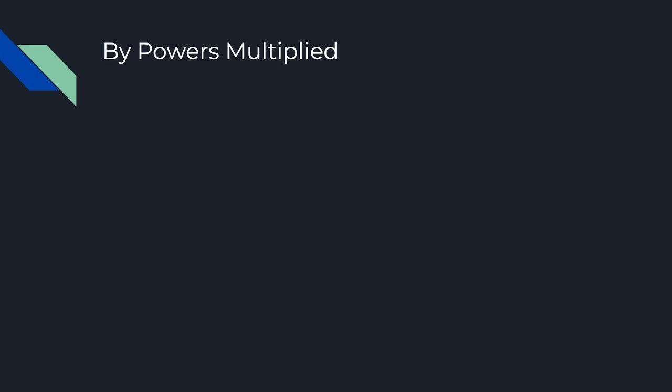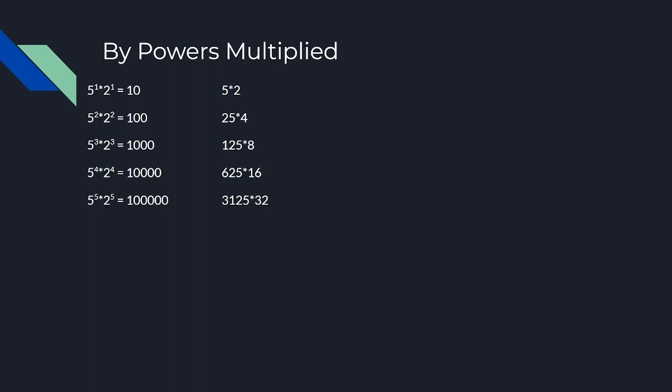And we're on. By powers multiplied, 5 to the power of 1 times 2 to the power of 1 equals 10. 5 to the power of 2 times 2 to the power of 2 equals 100. 5 to the power of 3 times 2 to the power of 3 equals 1,000. 5 to the power of 4 times 2 to the power of 4 equals 10,000. 5 to the power of 5 times 2 to the power of 5 equals 100,000. 5 to the power of 6 times 2 to the power of 6 equals 1 million. And 5 to the power of 7 times 2 to the power of 7 equals 10 million.